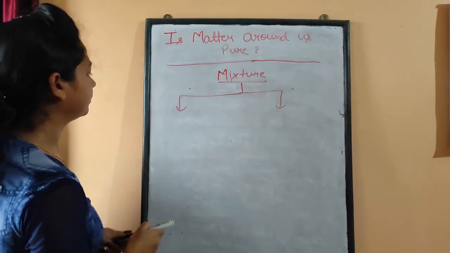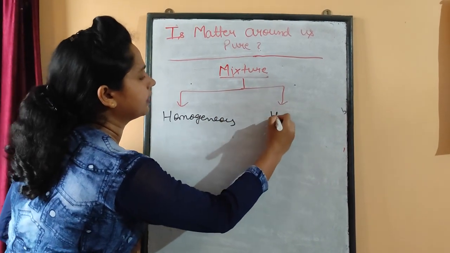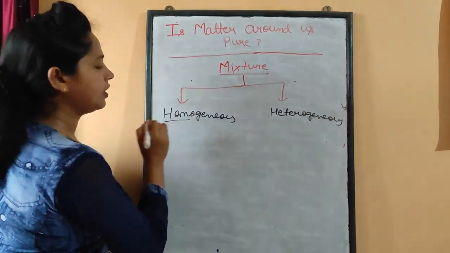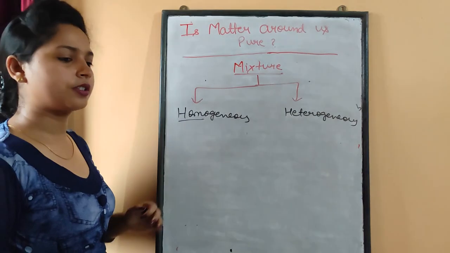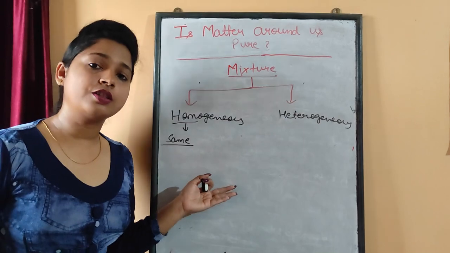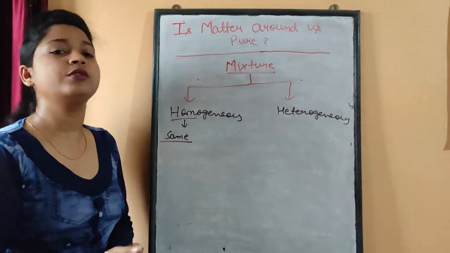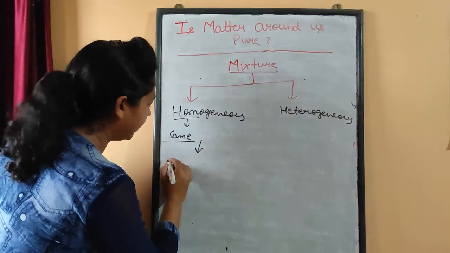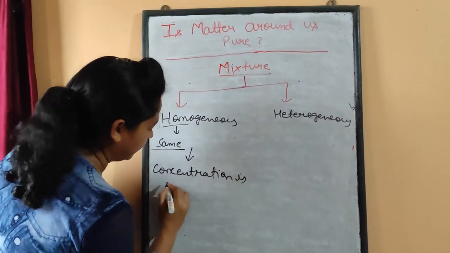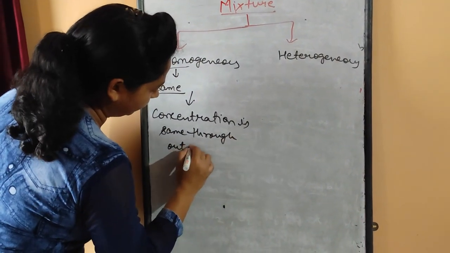First is homogeneous, the other is heterogeneous. So what is this homogeneous? Let's understand it first. Homo means same. So the mixtures whose concentration is same throughout the bulk are termed homogeneous mixtures. So what can we write? Concentration is same throughout the bulk.